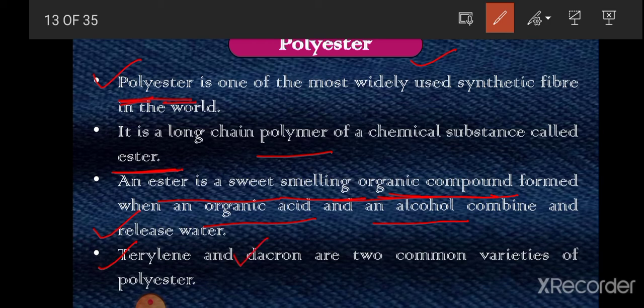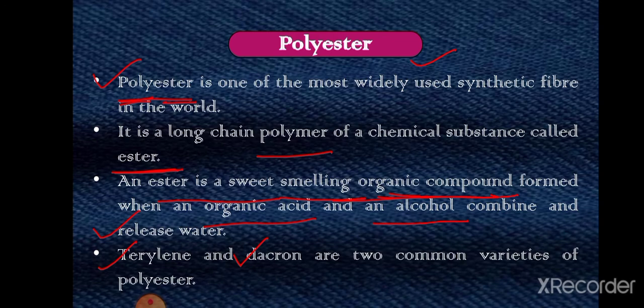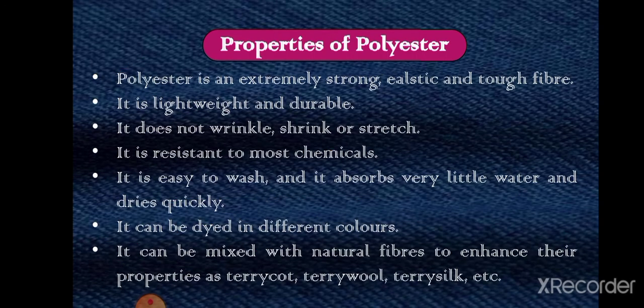And one very important thing is that polyester fibers can very easily be mixed with natural fibers, such as cotton or wool or silk, and this enhances the properties of polyester. Now properties of polyester. So polyester is extremely strong, yes, it is also a very strong, elastic and tough fiber. It is lightweight and durable, means it lasts for a very long time. It does not wrinkle, shrink or stretch. It means there is no need to iron it.